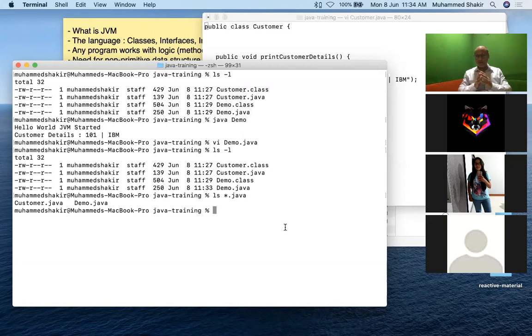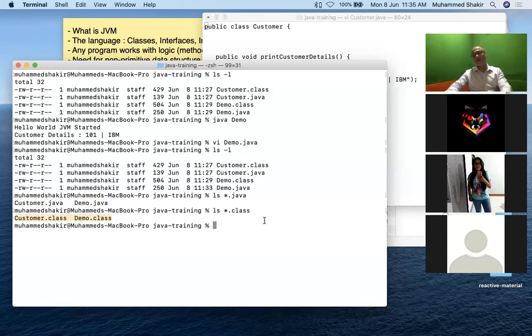Now the point here is this: the bytecode that is generated, ls star dot class. So these are the two .class files, which are created out of the compilation effort of customer.java and demo.java. So what you write is .java files. What it gets compiled into is .class files. These .class files are what? They are platform independent. What it contains is bytecode. That bytecode is universal. Very important, friends. That bytecode is universal. When I say bytecode is universal, it is very much capable of executing on any platform. It executes on Mac.